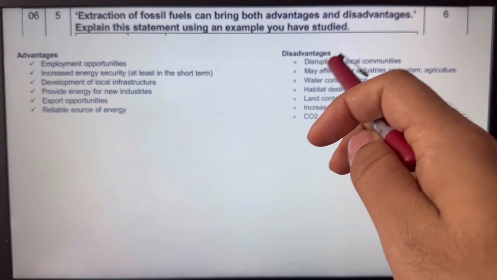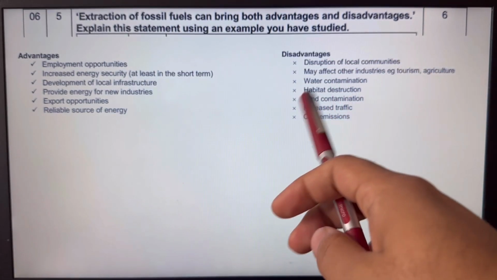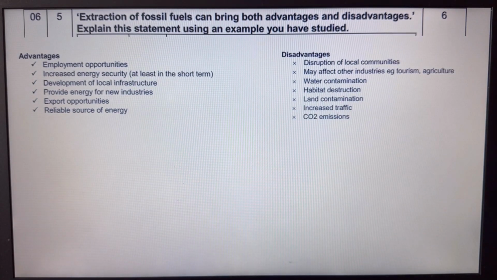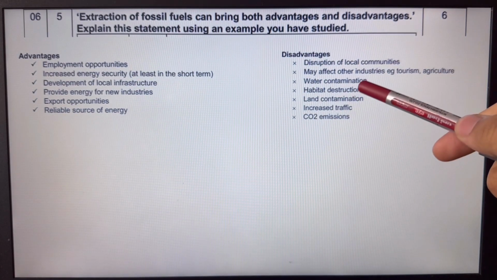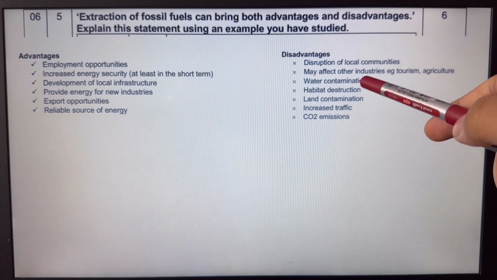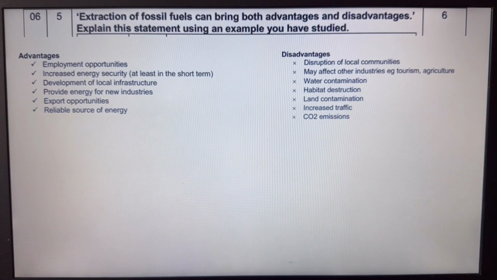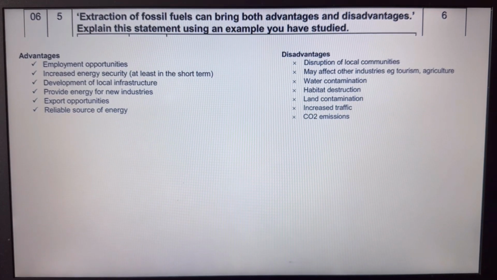That actually extracting gas can disturb local communities, because that means loads of local people might have to move from the area. It can obviously destroy habitats and actually contaminate water and land. And obviously the main thing is CO2 emissions. But let me show you how you explain them.